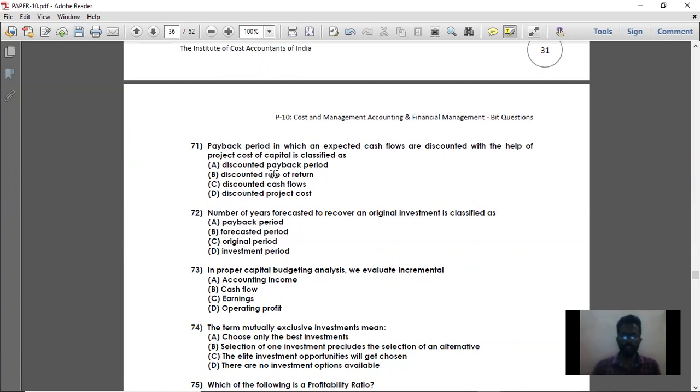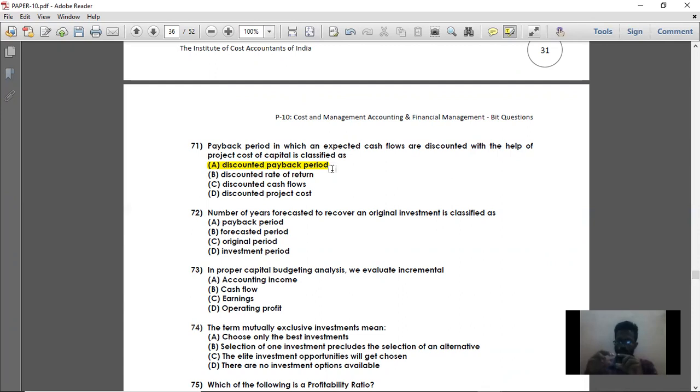Payback period in which expected cash flows are discounted with the help of projected cost of capital is classified as discounted payback period. Simple. How will you calculate your payback period? The payback period formula is total investment divided by annual CFAT.